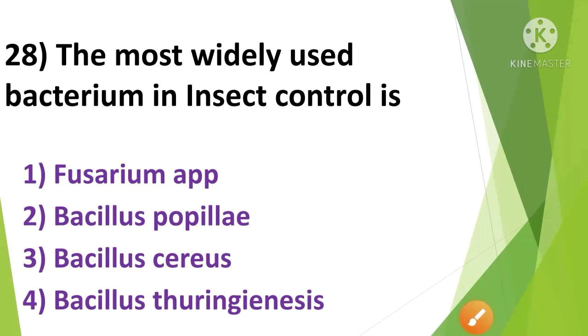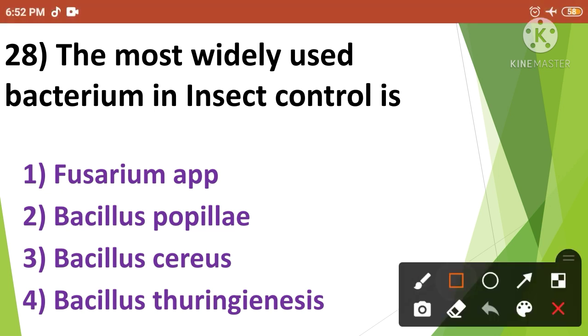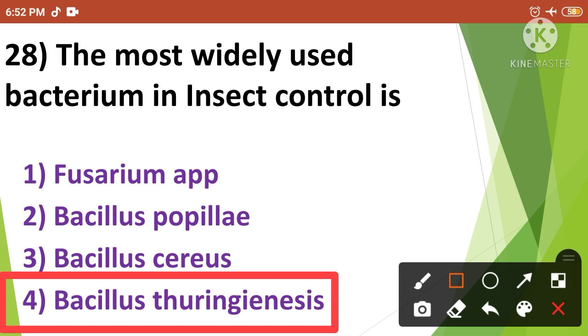The most widely used bacterium in insect control is. The options are Fusarium species, Bacillus popilliae, Bacillus cereus and Bacillus thuringiensis. The correct answer is option number 4. So the most widely used bacterium in insect control is Bacillus thuringiensis. The next question.